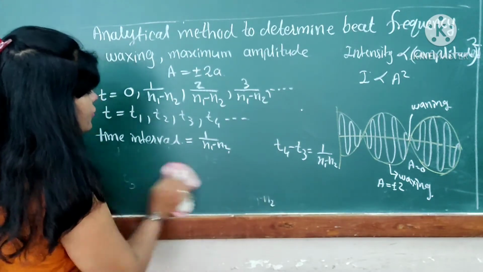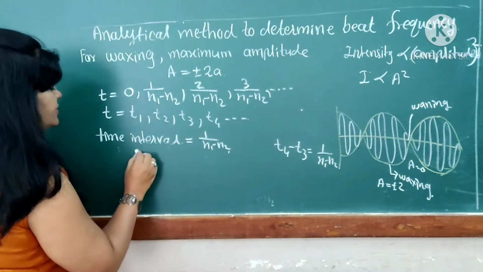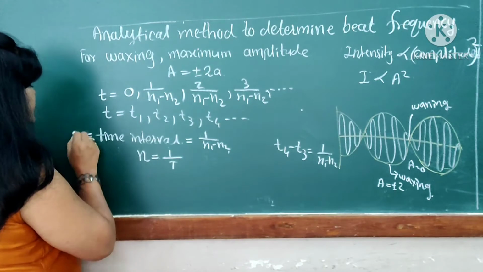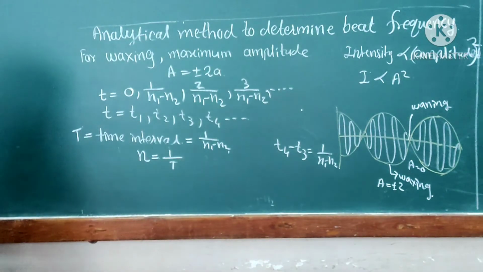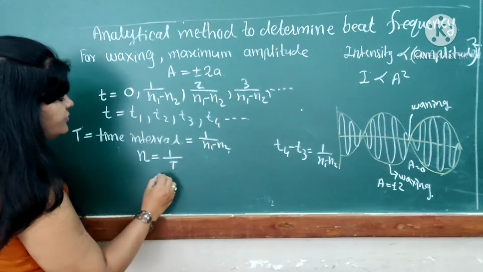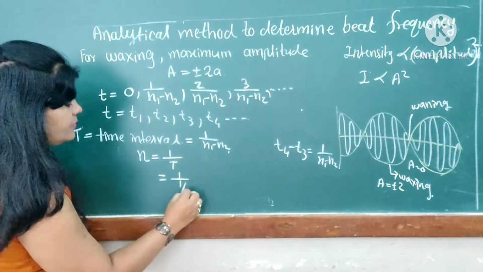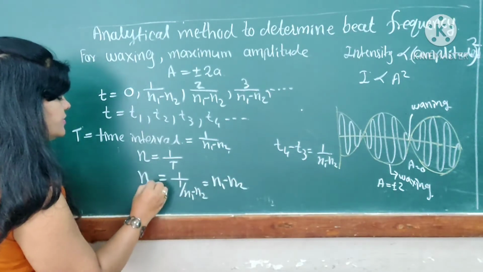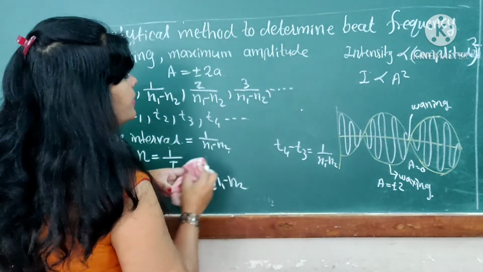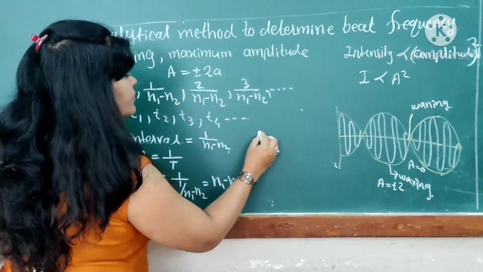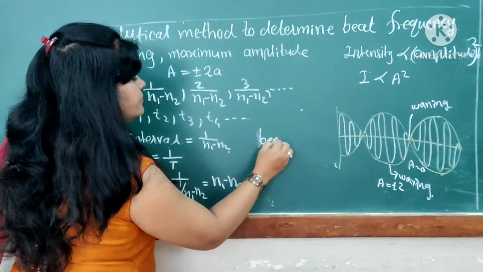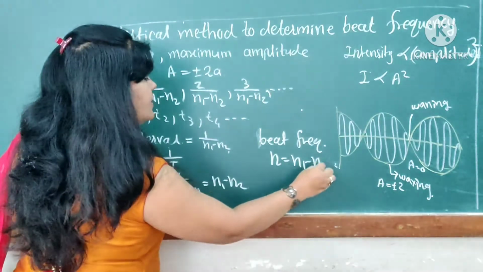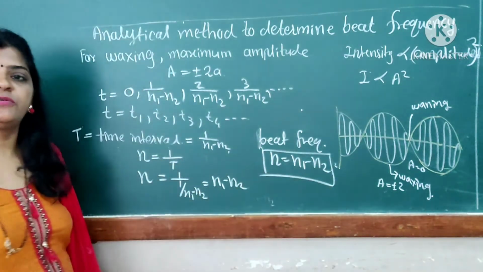And that's why the bit frequency is equal to 1 upon T. The time interval is used as the period of the bits, so we substitute the value of it, 1 upon N1 minus N2. This is the equation of the bit frequency. Therefore, bit frequency n is equal to N1 minus N2. We got this equation. Okay.